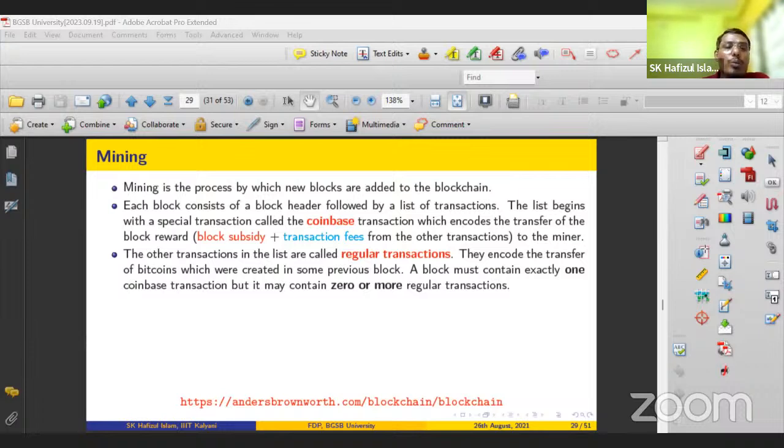Suppose these are the nodes that have high computational machines. So they want to be validator or miner. And other nodes are simple nodes. They will provide lots of transactions, right? When a single user provides lots of transactions, all the transactions will be broadcasted to all the remaining nodes. Now the miners will collect all the transactions and keep them in a pool, that is called the mempool, right? When a sufficient number of transactions are available, they will put them into a new block, right? New block.